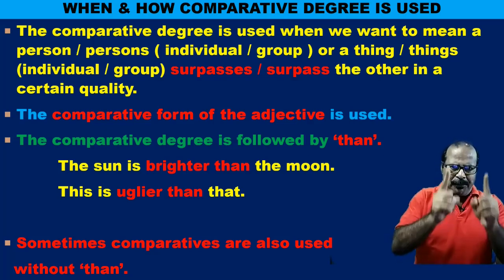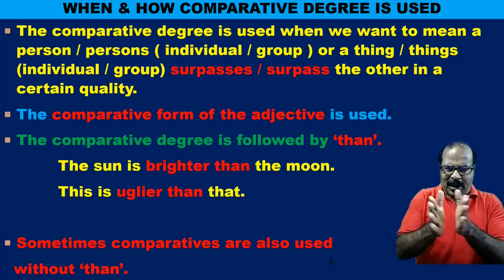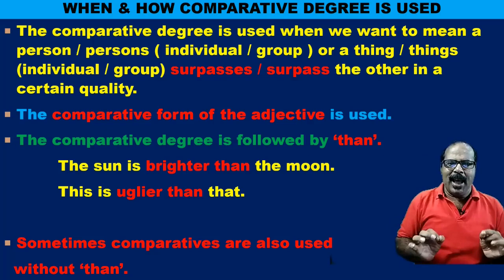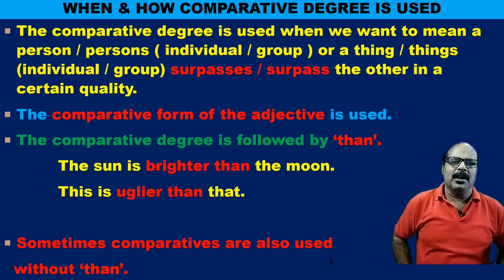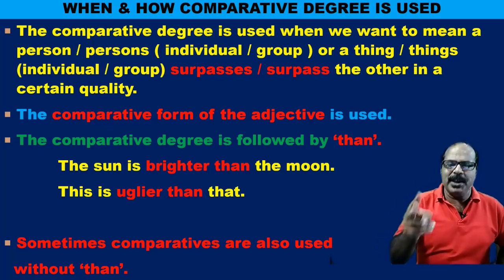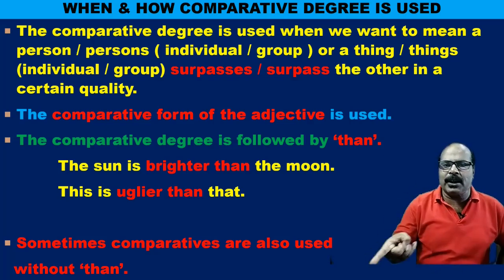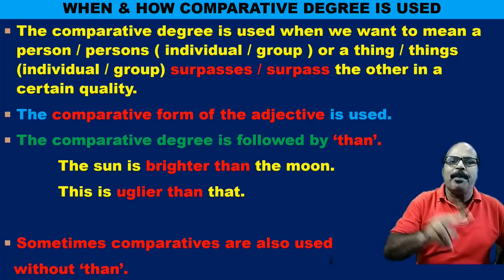So there must be a fixed quality, and on the basis of that quality, if we want to make comparison, then comparative degree is used. It may be between two individuals, between two groups, between an individual and a group, or between a group and an individual.